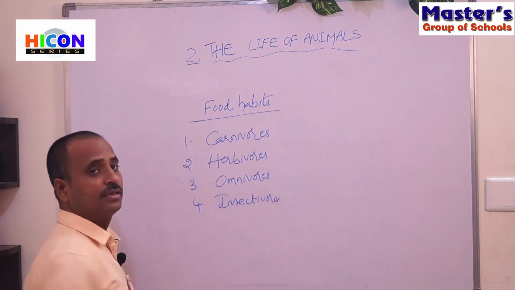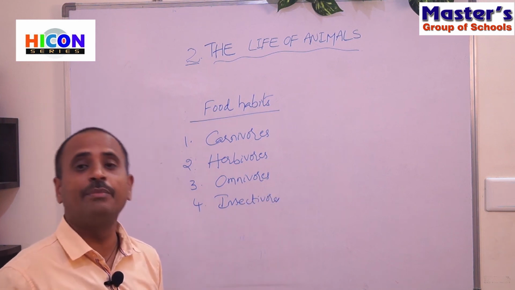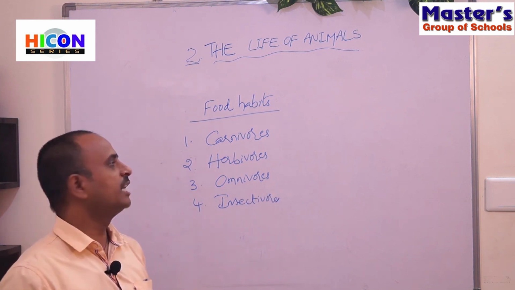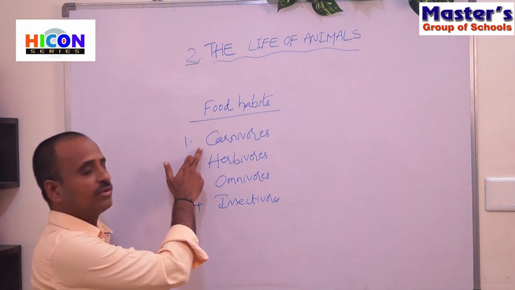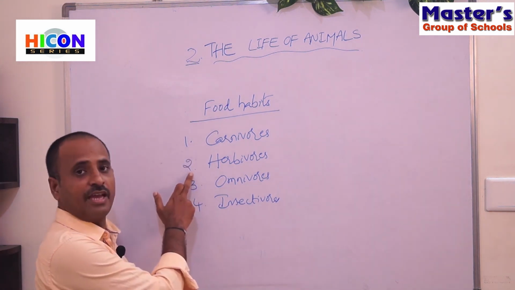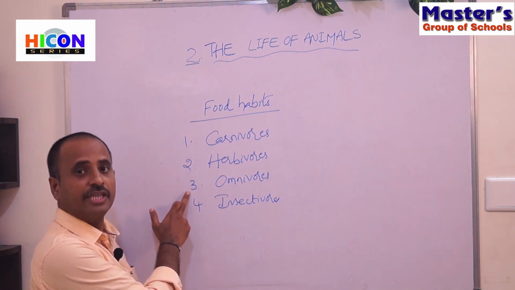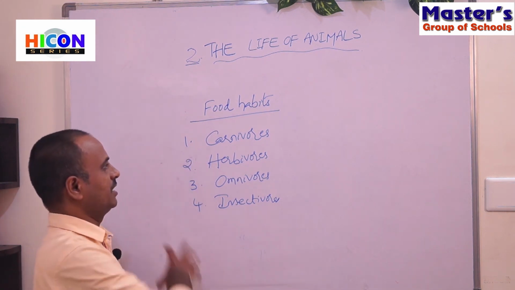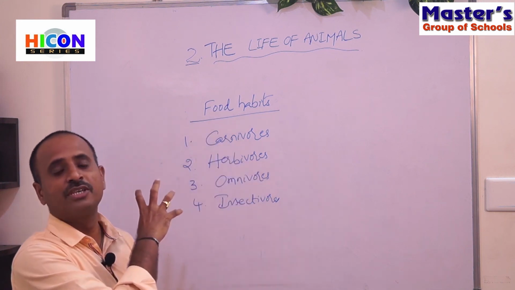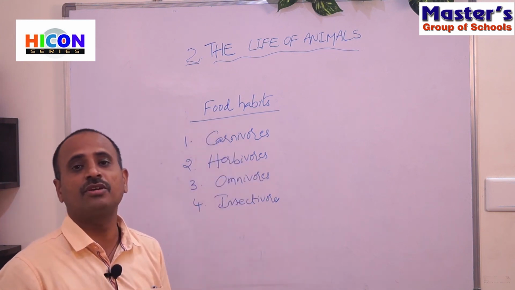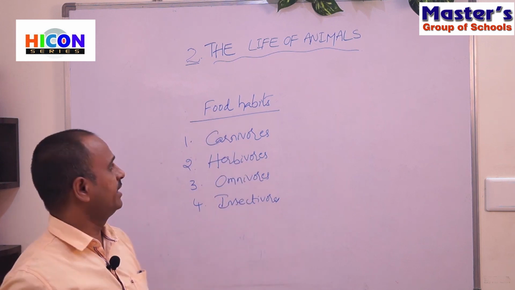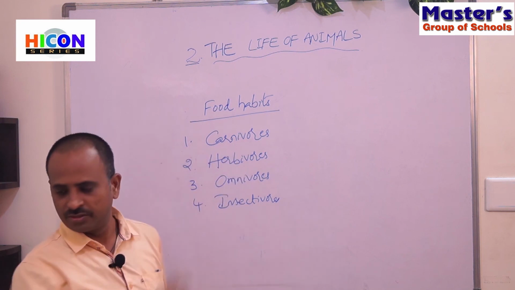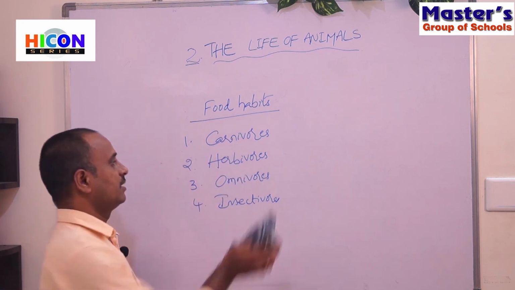So children, based upon the food habits of animals, the animals are divided into 4 types. The first one is carnivores, the second one is herbivores, the third one is omnivores, and the fourth one is insectivores. These are the four types of animals which are classified on the basis of their food habits. Let us discuss in detail about each one. First we will discuss carnivores.